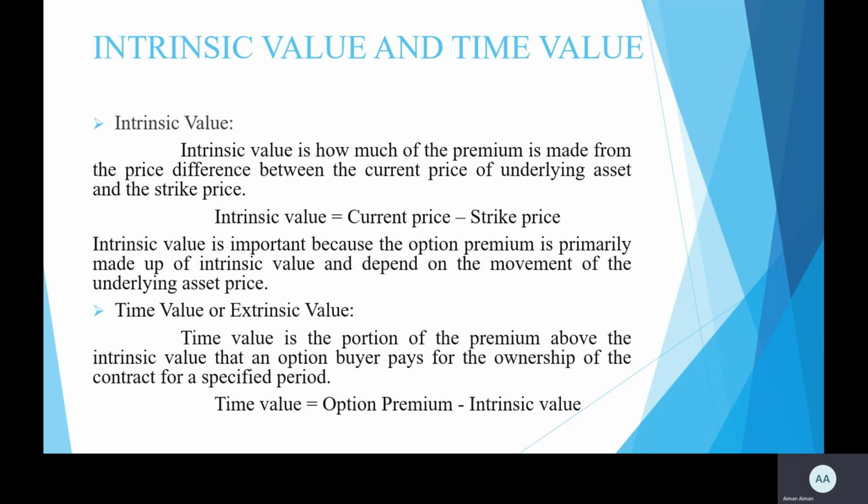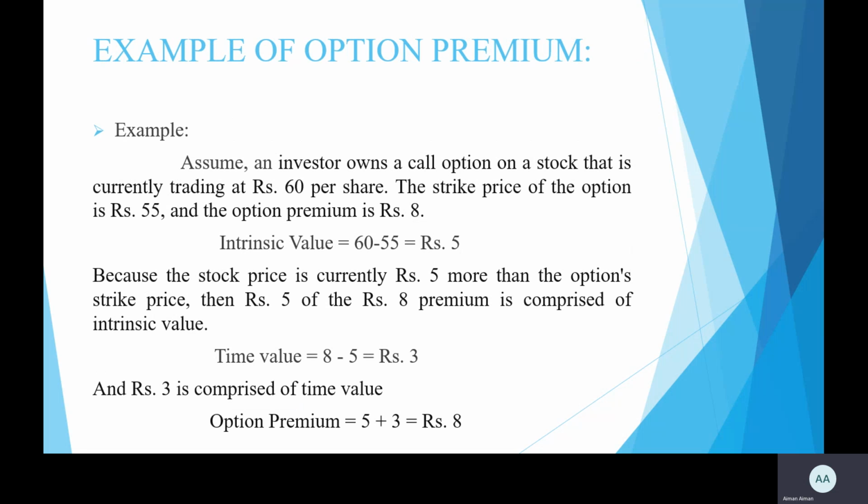of the contract for a specified period. The formula of time value is option premium minus intrinsic value. We also understand this by an example. As you can see in the example, the option premium is rupees 8 and intrinsic value is rupees 5. When we subtract intrinsic value from the option premium, meaning 8 minus 5, then we will get the time value which is rupees 3.